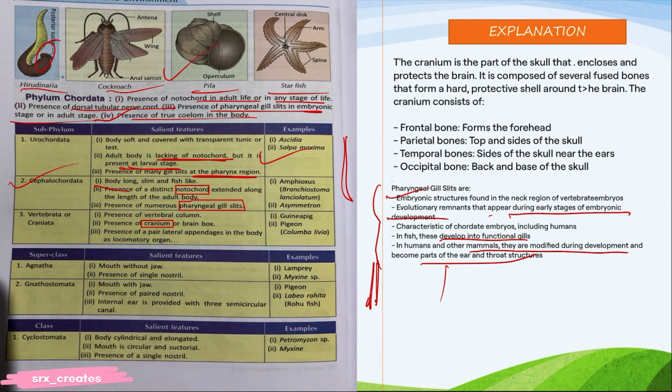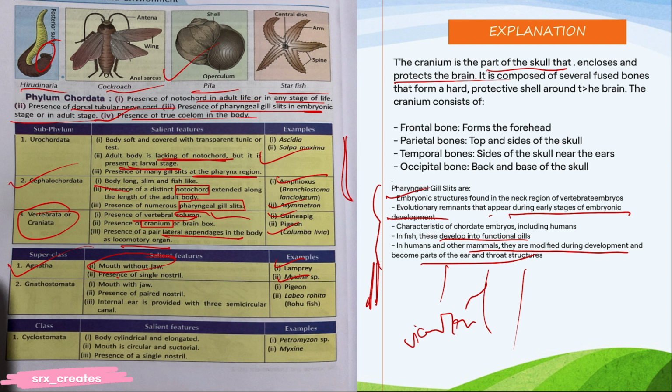Now, cranium. Presence of vertebral column means spinal cord. Okay. Lateral appendages, locomotory organs. Lateral appendages means organs which come from the lateral side. Guinea pig, pigeon. Vertebrata, craniata. Okay. Cranium is the part of the skull which protects the brain. Agnatha, mouth without jaw. Jawless.